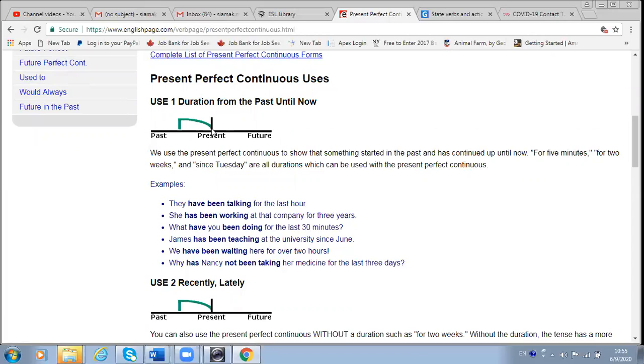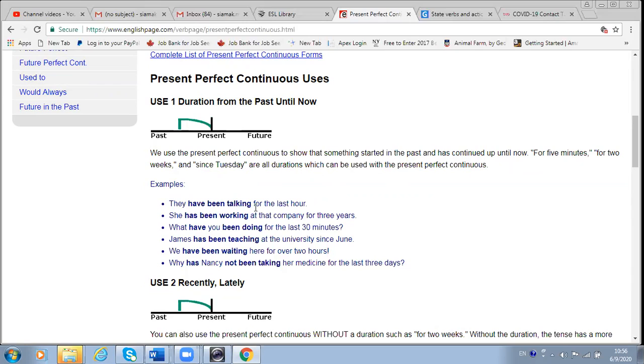In present perfect, usually the action is over, is done, and it is finished, but the time of the action is not mentioned. But in present perfect continuous, something has started in the past and continued up to present. So we use present perfect continuous to show that something started in the past and has continued up until now. For 5 minutes, for 2 weeks, and since Tuesday are all durations which can be used with the present perfect continuous.